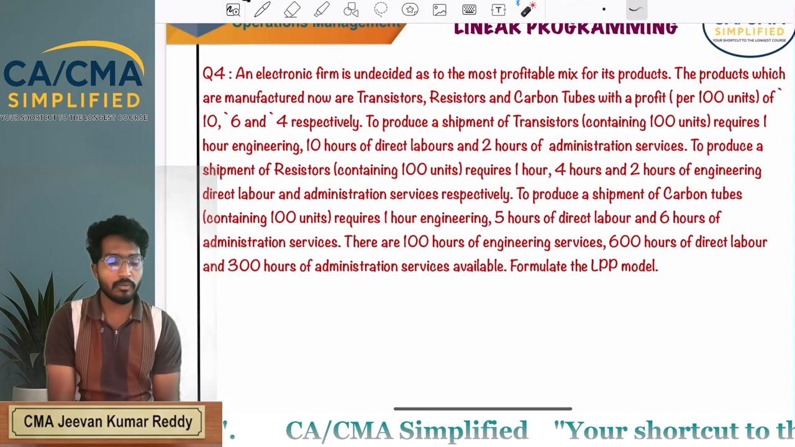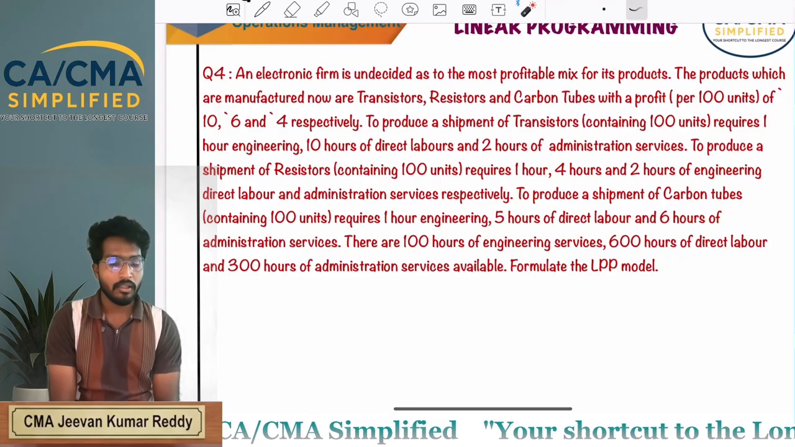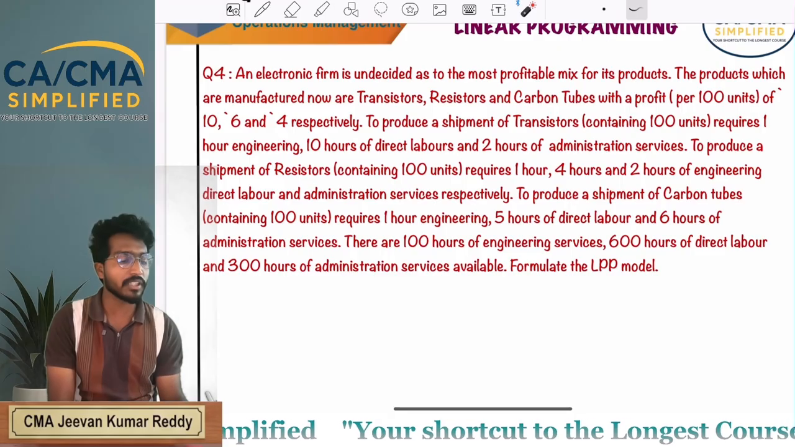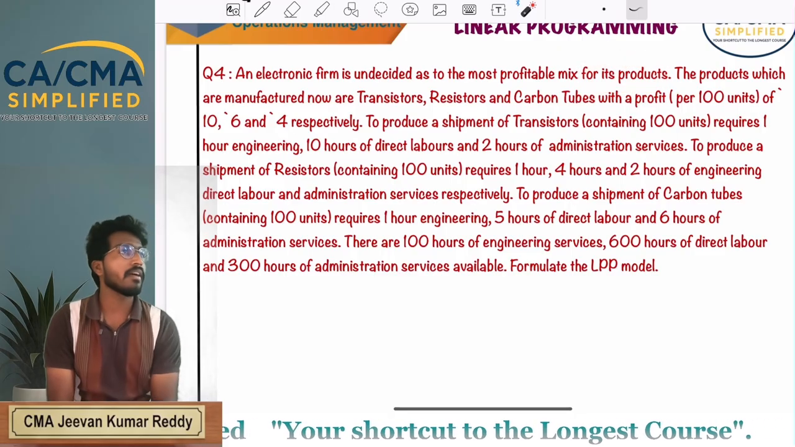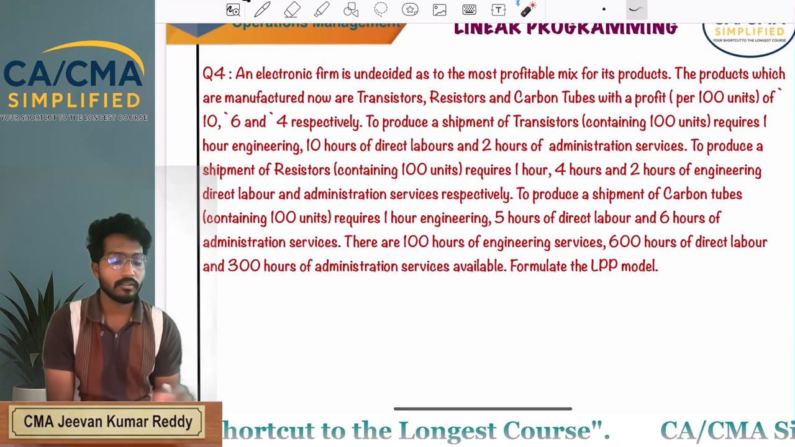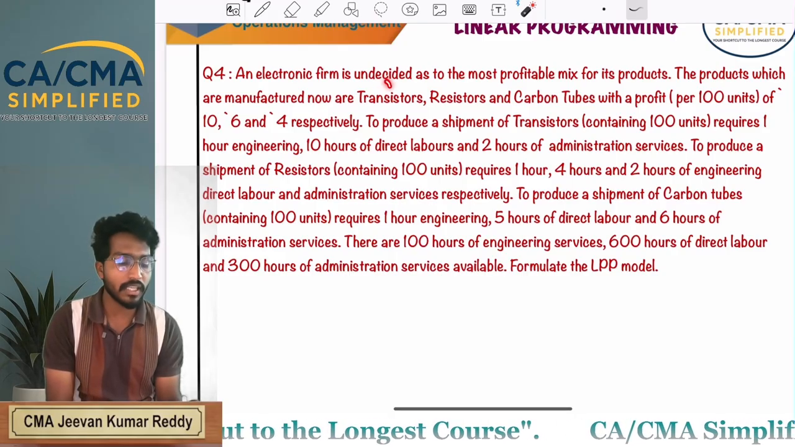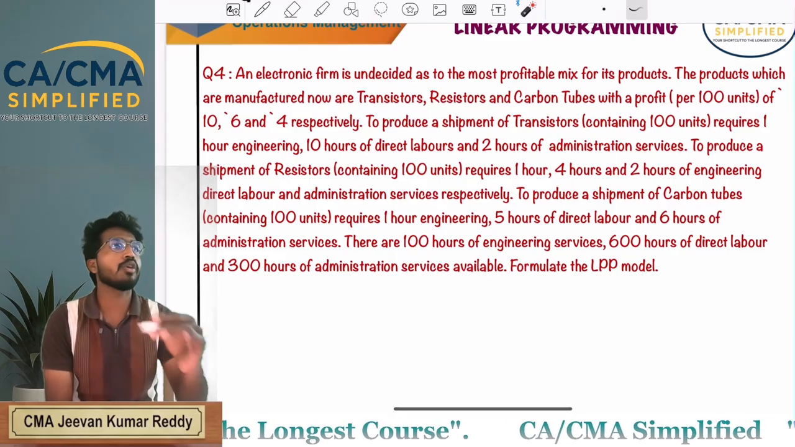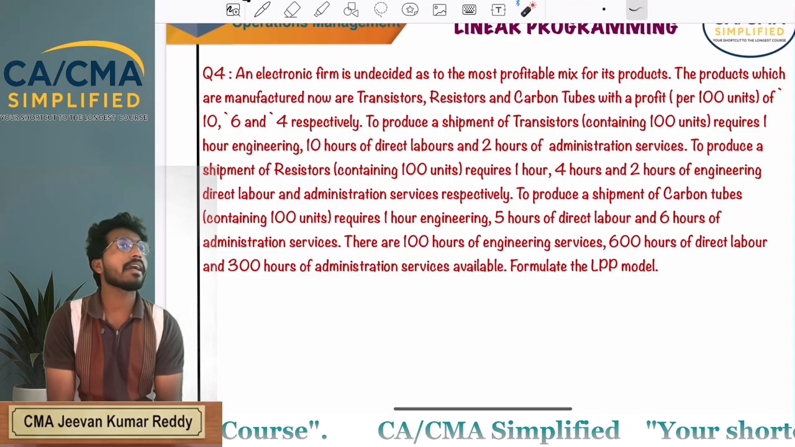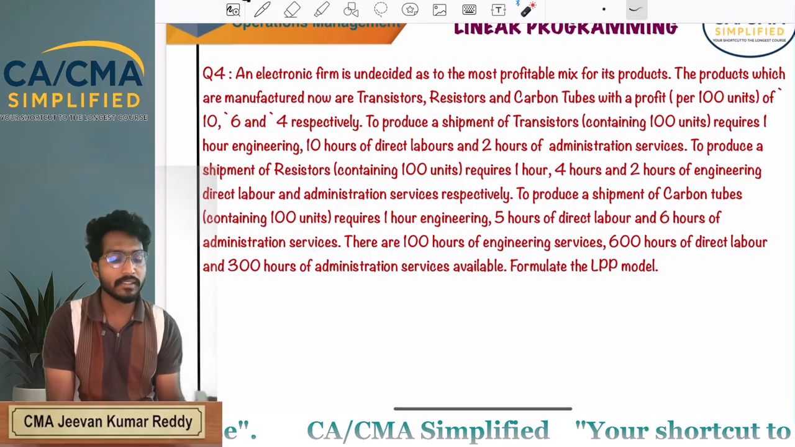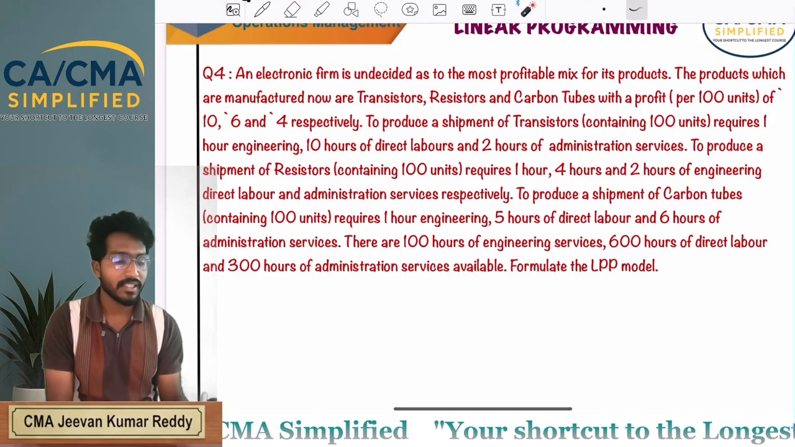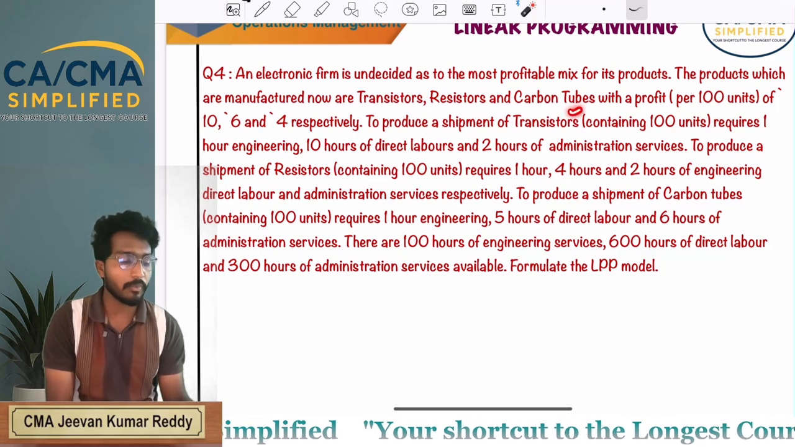Coming to question number 4, an electric firm is undecided as to the most profitable mix of its products. What is the profitable mix of its products? That is how many units of each product must be sold in the market to get maximum profit to the company. So what are the products? We have transistors, resistors and carbon tubes.